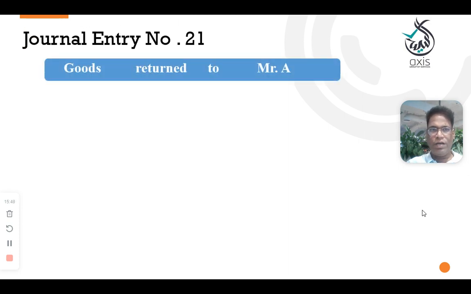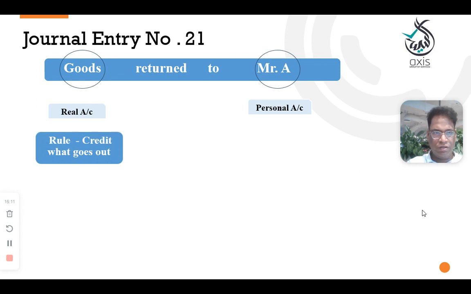Next is general entry number 21. Journal entry number 21: Goods returned to Mr. A. Here, goods is a real account. We are returning the goods. It means we already purchased before, and now we are returning the goods to Mr. A. Goods is a real account, Mr. A is a personal account.